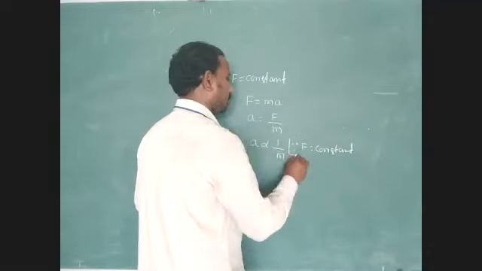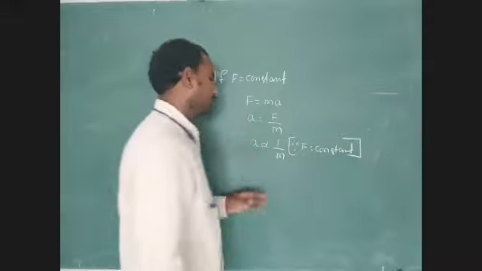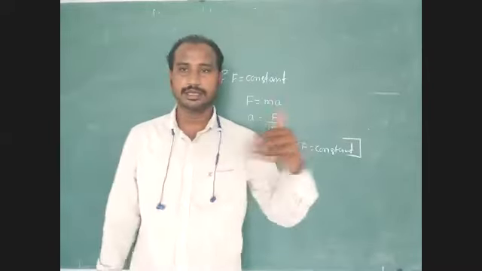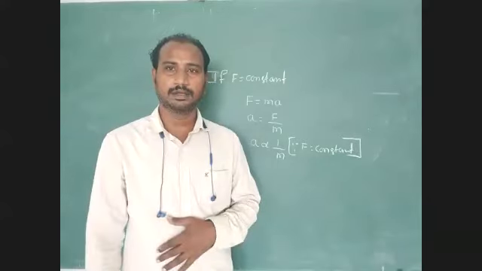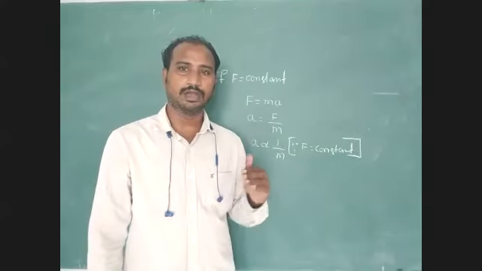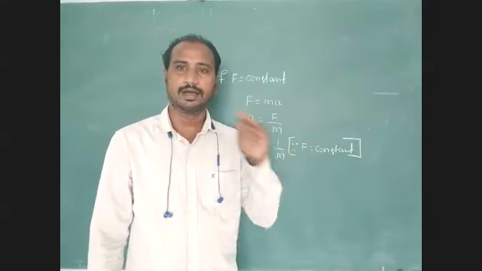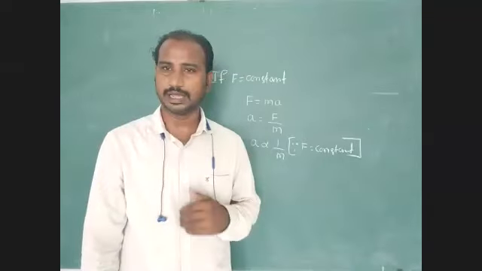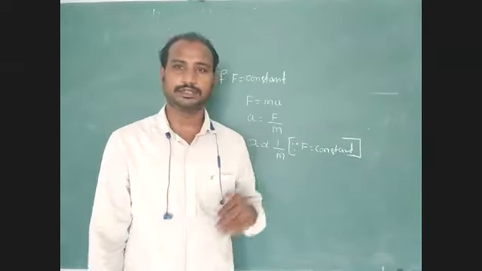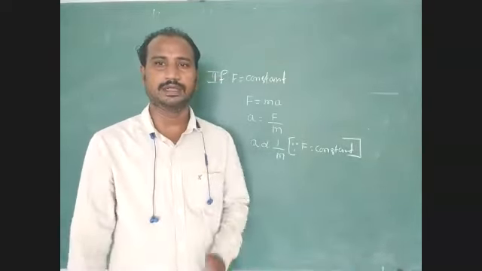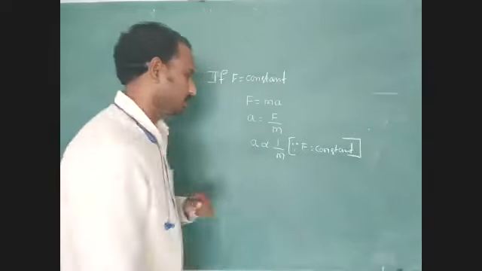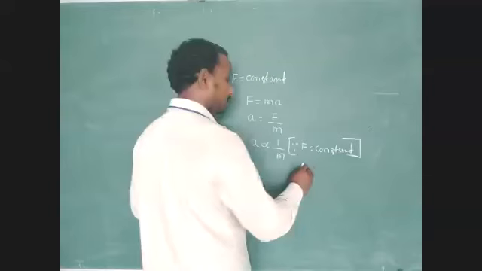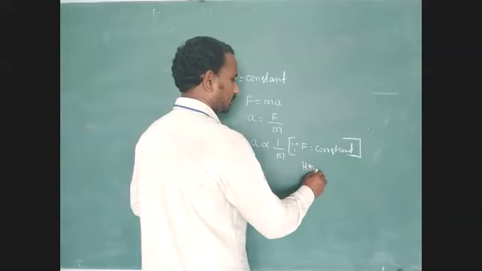Very, very important point: force is constant, but acceleration is inversely proportional to mass. This condition we only consider along the horizontal direction, not in the vertical direction. Don't forget this point.